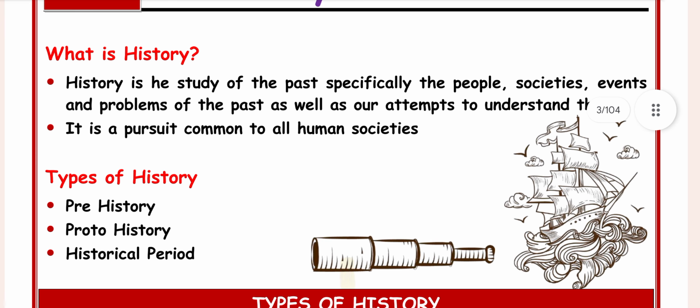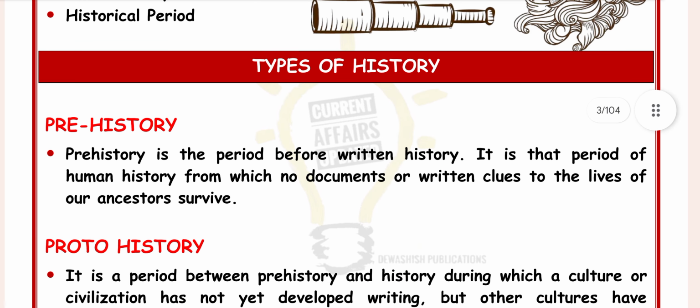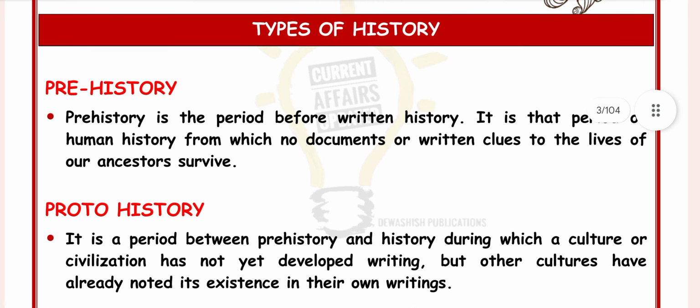The types of history. There are three types of history we know: prehistory, proto-history, and historical period. What do you mean by prehistory? Prehistory is the period before written history. It is the period of human history for which no documents or written clues to the lives of their ancestors survive. What is proto-history?